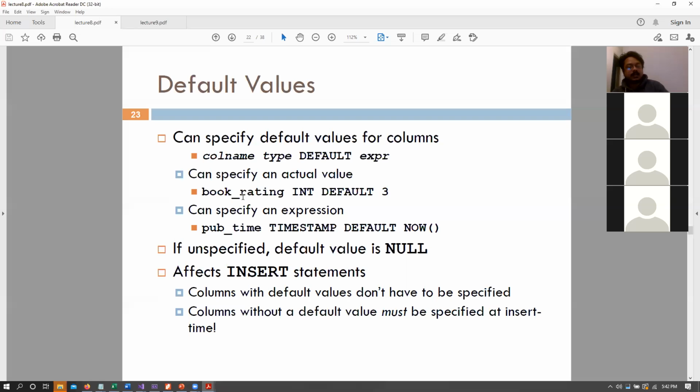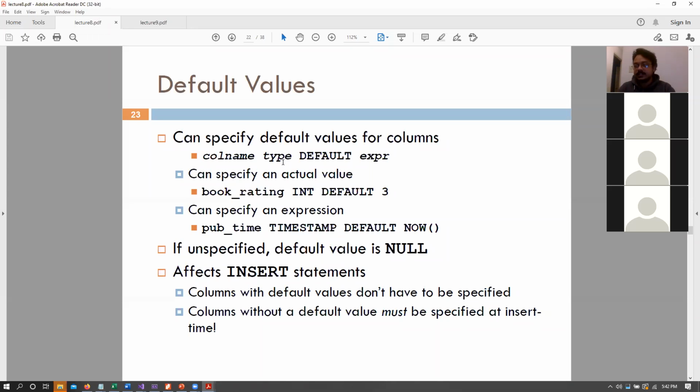Default values. As I said, this set of slides is going to be a hodgepodge of things. So when we define an attribute in a database schema, we can also specify the default value of that attribute.